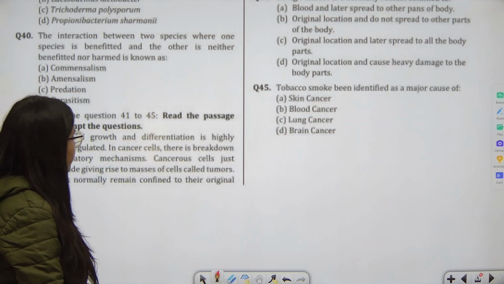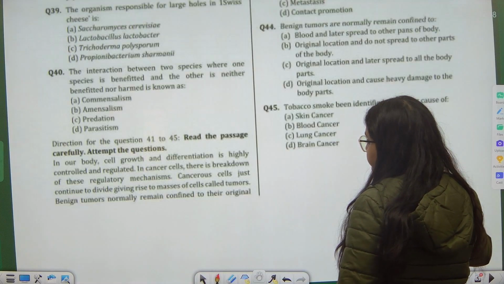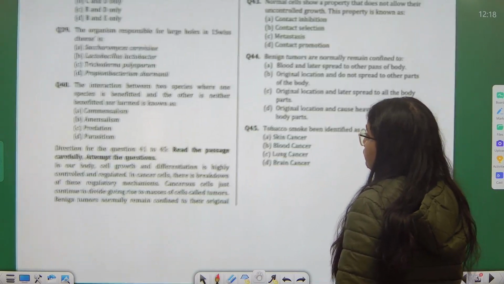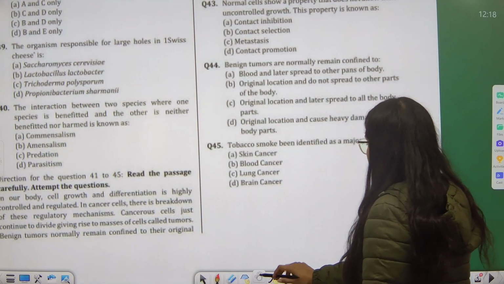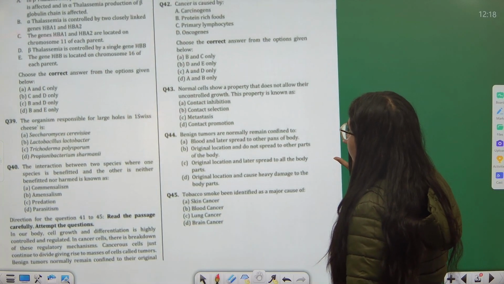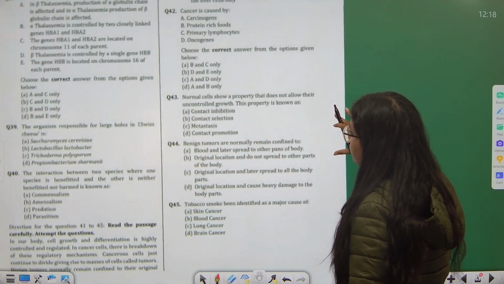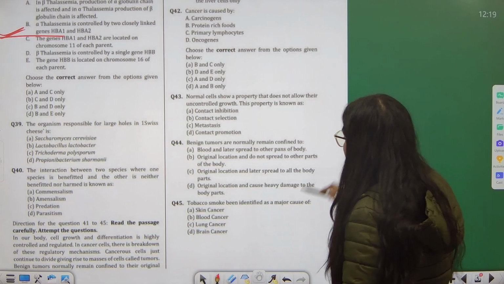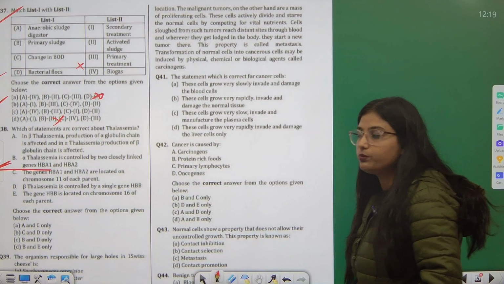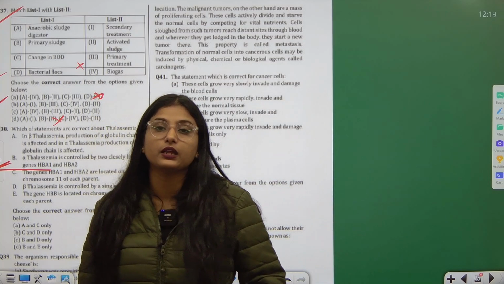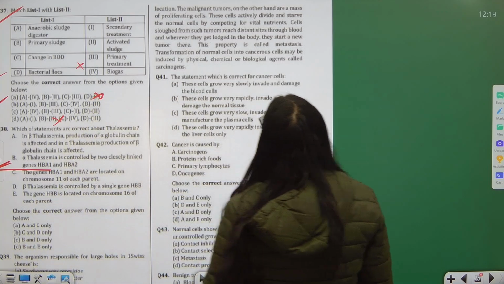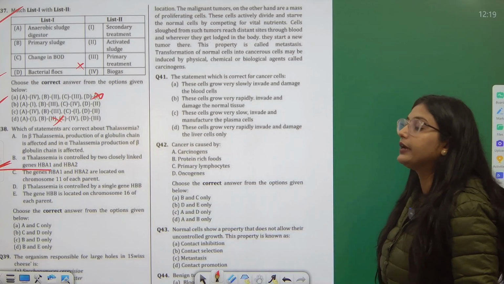Benign tumors usually remain confined to their locations. Yes, we have two types of tumors, benign and malignant. Benign ones are localized, and malignant ones keep on spreading. Malignant tumors, on the other hand, are masses of proliferating cells.